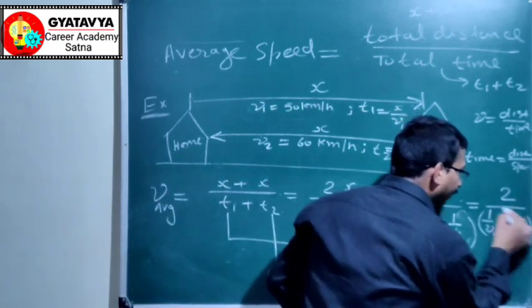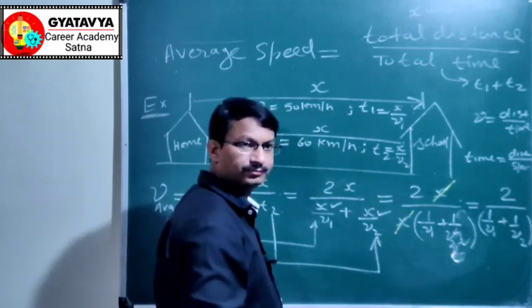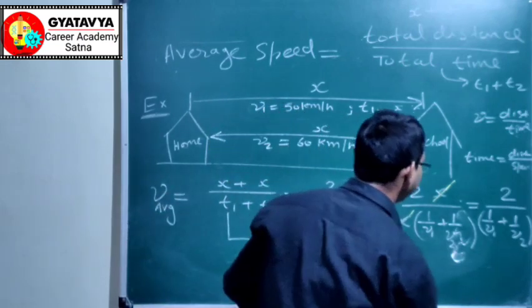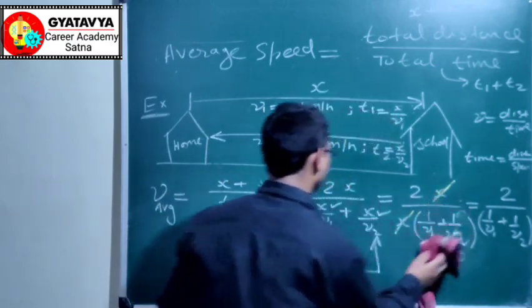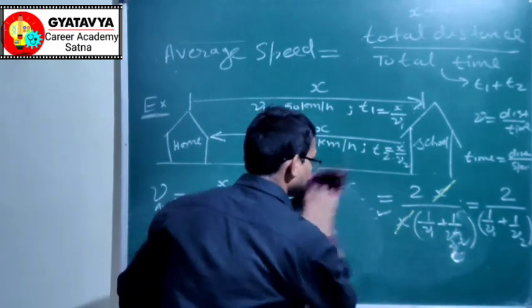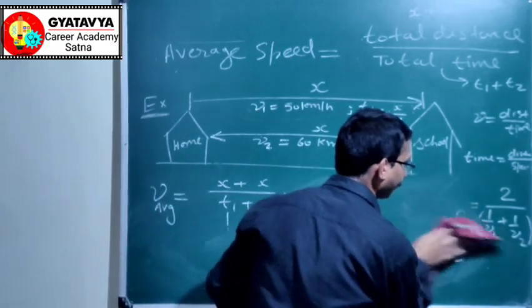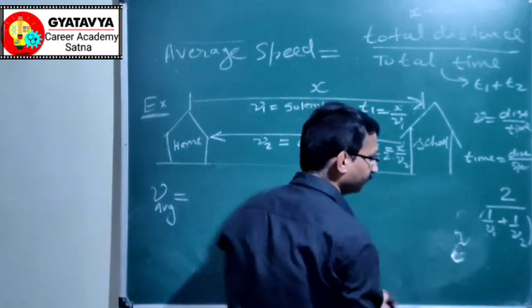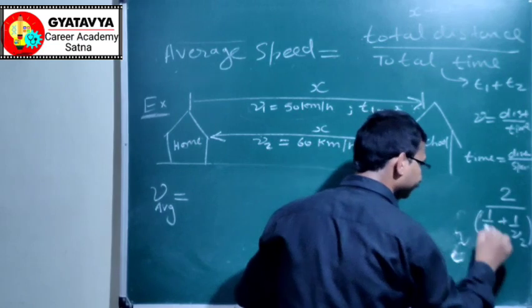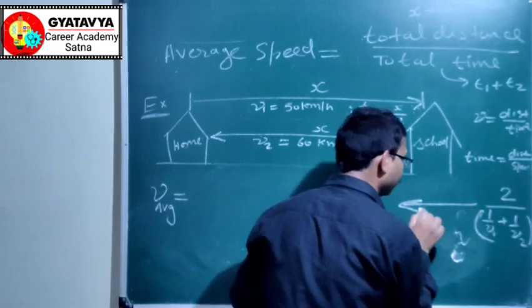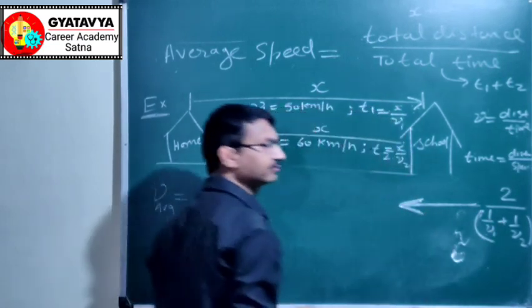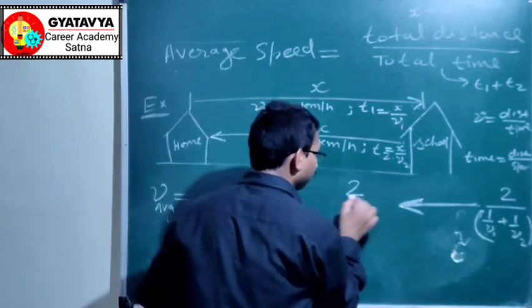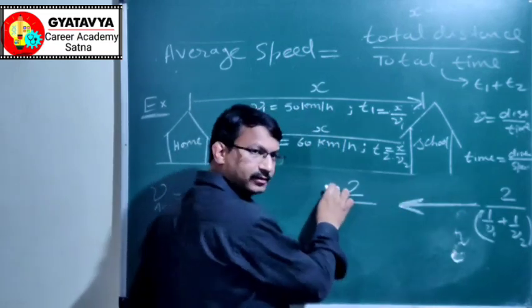You can solve it by taking the LCM. So if we take its LCM, pay attention. If we go in this direction, 2 in the numerator.